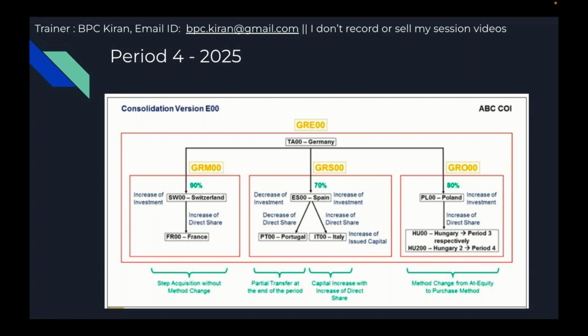Now what is the first consolidation period for this? In the first consolidation period, it has not calculated the entry based on purchase method. It's calculated based on equity method. When the system wants to calculate first consolidation, it looks for the first consolidation period in the consolidation structure.